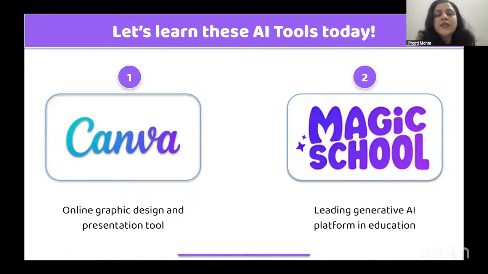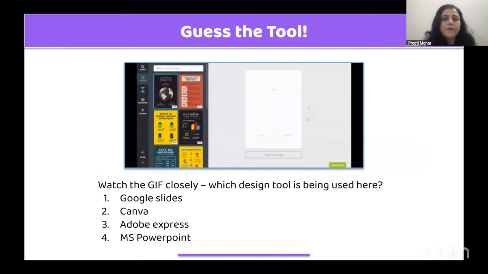We will be using it to create different worksheets and AI based presentations, and then we'll move forward to Magic School, where we'll understand this tool and also explore different use cases of Magic School through which you can do your daily tasks with great ease. So let me take you to the tool. Let's understand Canva.